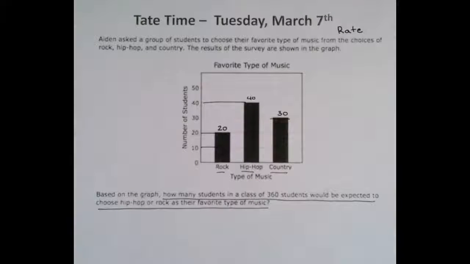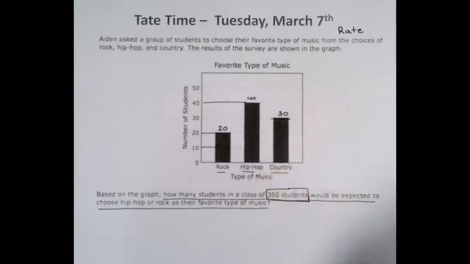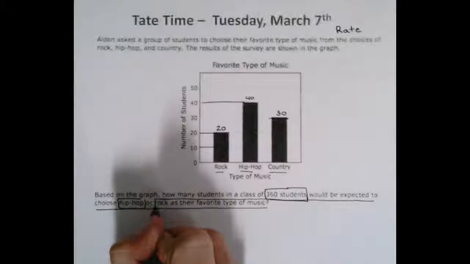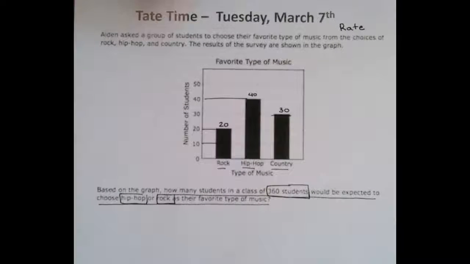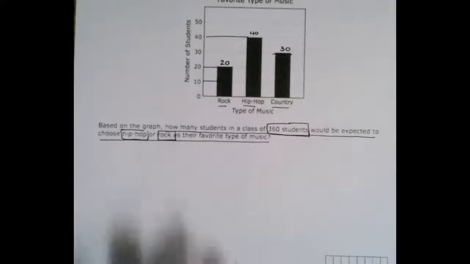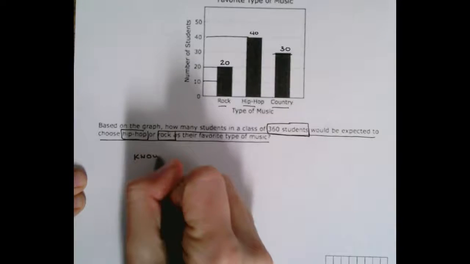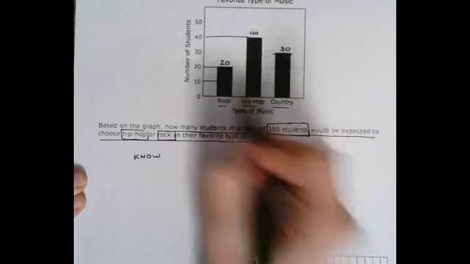Okay? So this says, how many students in a class of 360 students, so I'm going to box that important number, will be expected to choose hip-hop or rock? So I can tell that I'm focusing on hip-hop or rock. So let's first figure out what we know from our data. What we know from our data is that we have rock, hip-hop, and country. Let's figure out how many students are here.